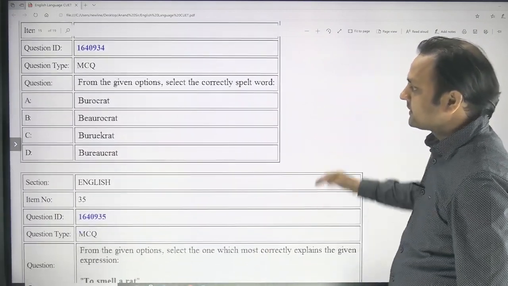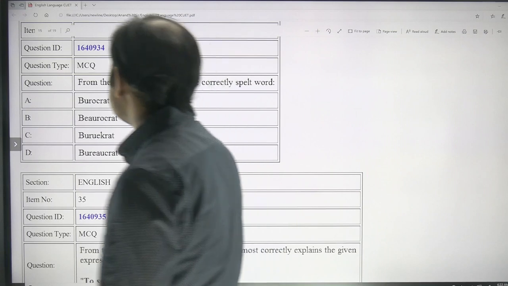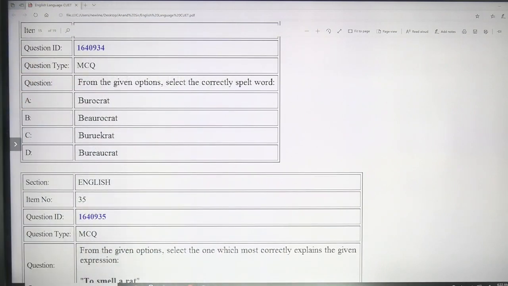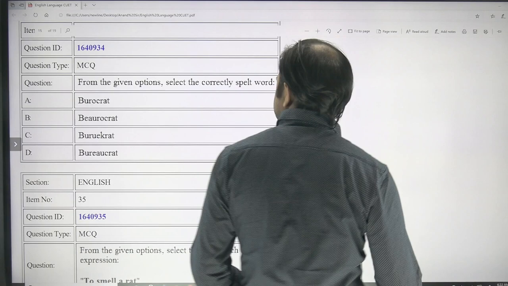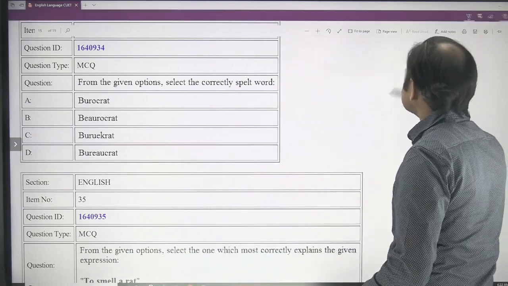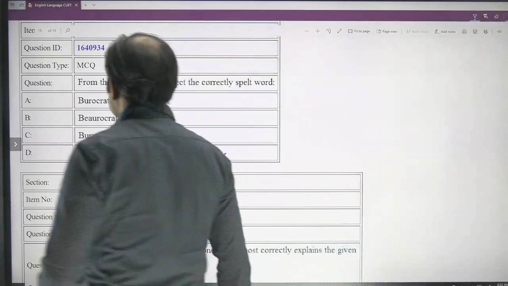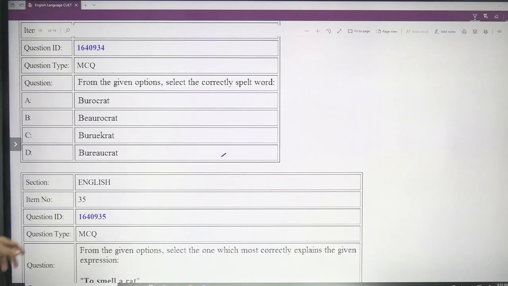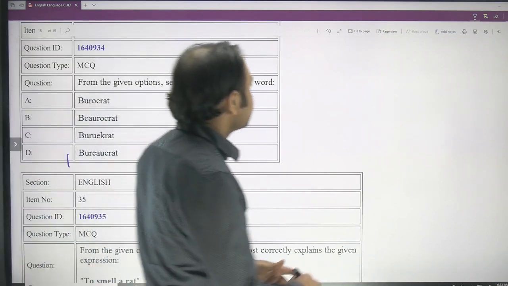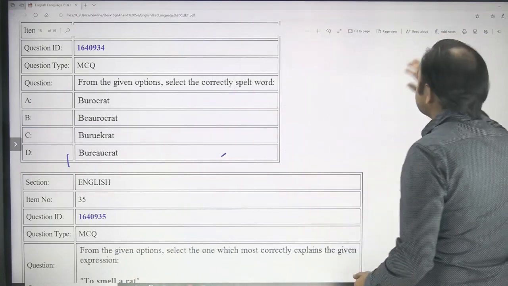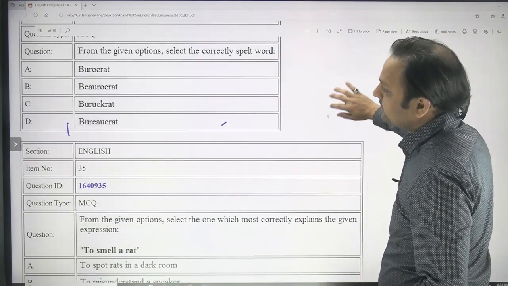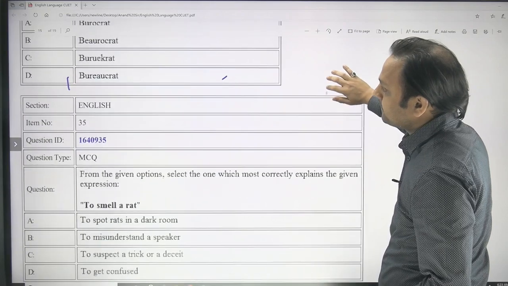And then you have to pick the correct spelling for bureaucrat. So again, what is the correct one? It could be a bit tricky for someone. So the correct spelling of bureaucrat is this one, bureaucracy, D. There are certain words which are commonly misspelled by people. Bureaucrat could be a bit tricky because people tend to misspell this word, bureaucracy.